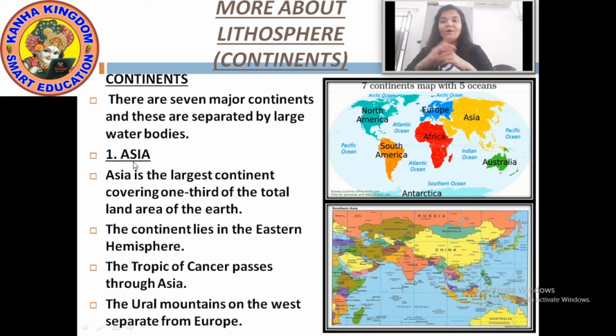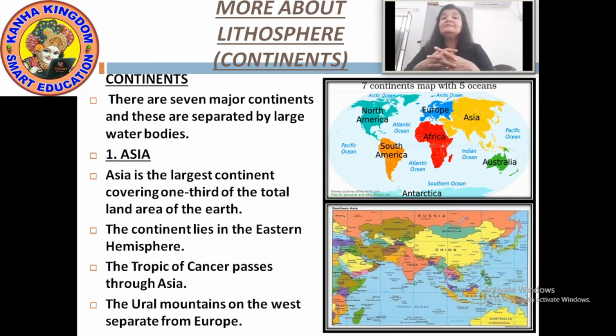So which is the first continent? The first continent is Asia. Asia is the largest continent. Just pay attention, students. Asia is the largest continent, covering 1/3 of the total land area of the earth.